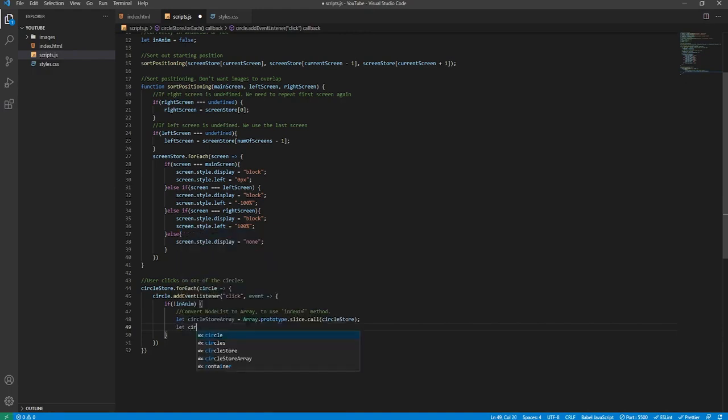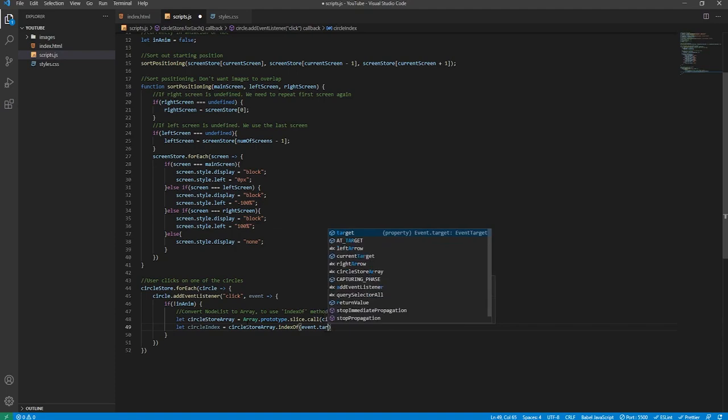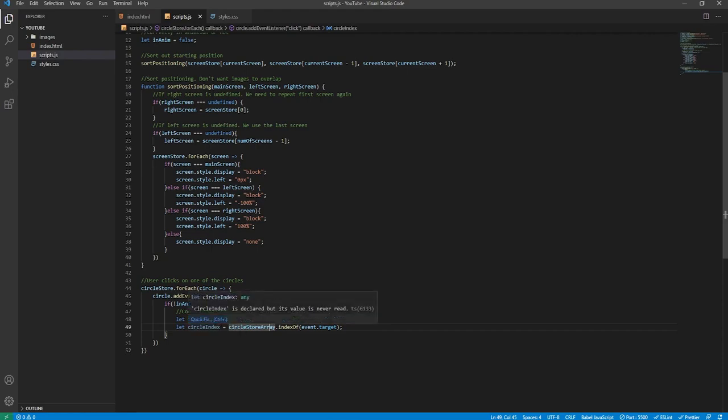So we'll say let circle index equals circle store array dot index of event dot target. Remember how I said event dot target will give us access to the specific circle that we clicked on. So circle index will return the index of the specific circle that we clicked on in relation to the circle store array. So if we clicked on the first circle, it will be 0, but if we clicked on the last circle, it will be 2.